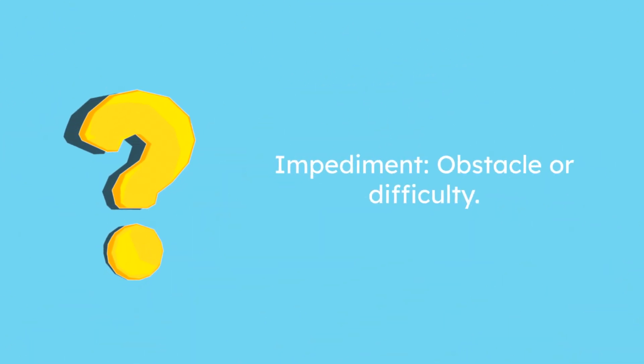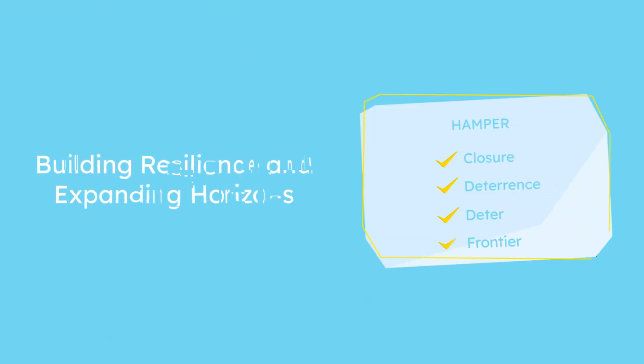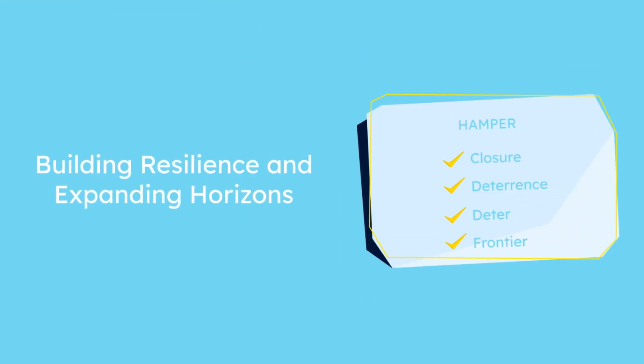Impediment. An obstacle or difficulty. Example: speech impediments can be treated with therapy. Lastly, let's discuss resilience. Hamper, closure, deterrence, deter, frontier.